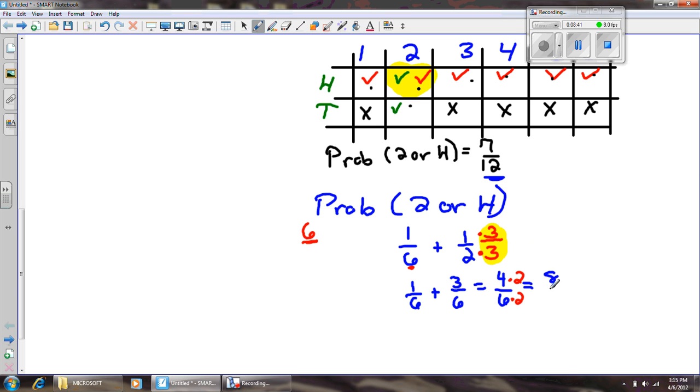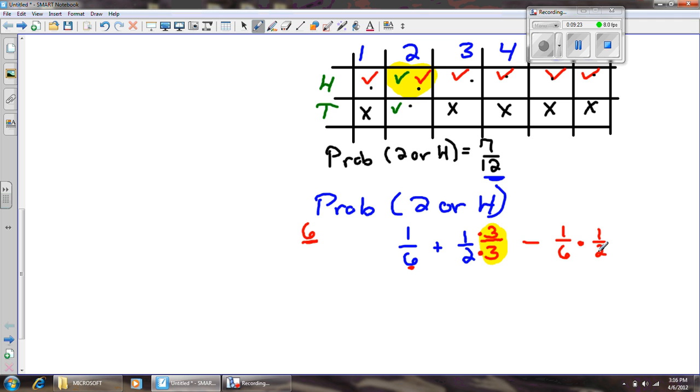It seems too large. Yeah, I get 8 12ths, but I should only be getting 7 12ths. You see, what we're doing in this blue example is that we've accidentally counted this box in yellow twice. That's what's happened. So here's what we need to do. We need to erase this work here. I'm going to keep that work above it because that's a good start to the problem. But to make sure that that box doesn't get counted twice, I need to subtract the product of the two probabilities. So it would be minus 1/6 times 1/2.